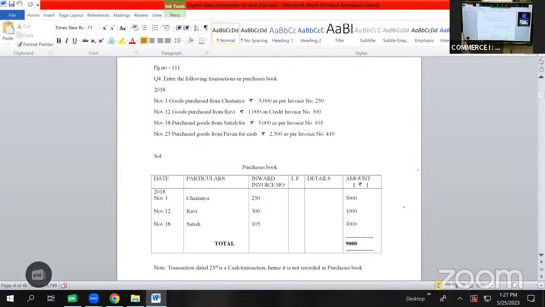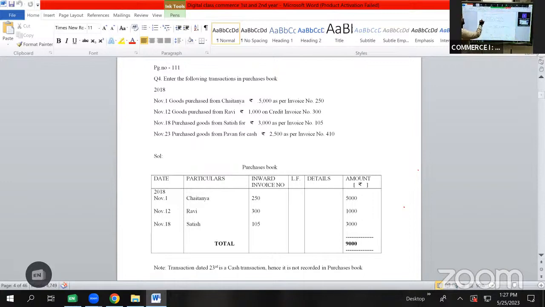So the first transaction is given on November 1, 2018. So in date column, we'll be writing the date as 2018 November 1. Goods purchased from Chaitanya 5,000 as per invoice 250. So as we have purchased goods from Chaitanya, the name of Chaitanya will be shown in particulars column. As we have purchased goods worth 5,000, 5,000 will be shown in amount column, and the invoice number 250 will be shown in inward invoice number.